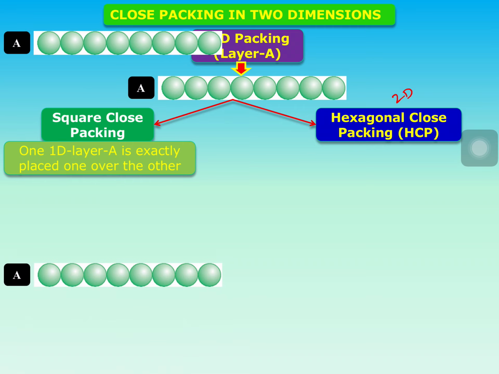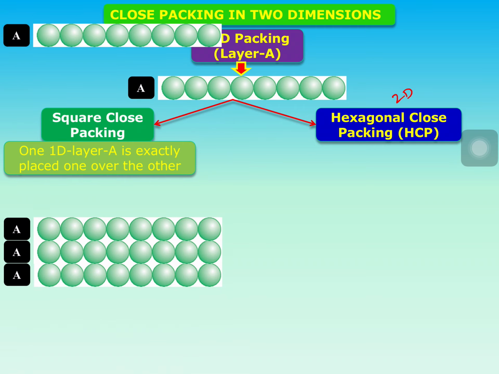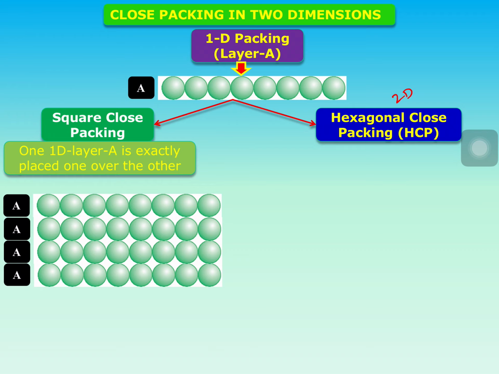See how. All the A layers are identical in square close packing. If we label the first layer, second layer, third layer, fourth layer, the second layer is exactly placed on the first layer, the third layer is exactly placed on the second layer, the fourth layer is exactly placed on the third layer, and so on.